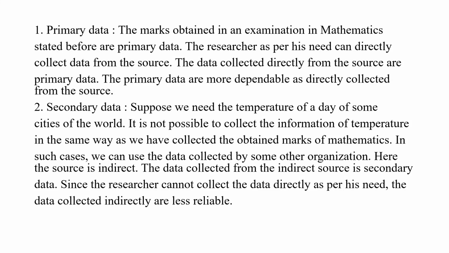The researcher, as per his need, can directly collect data from the source. The data collected directly from the source are primary data. So, what is primary data? The data collected directly from the source are primary data. The primary data are more dependable as directly collected from the source.